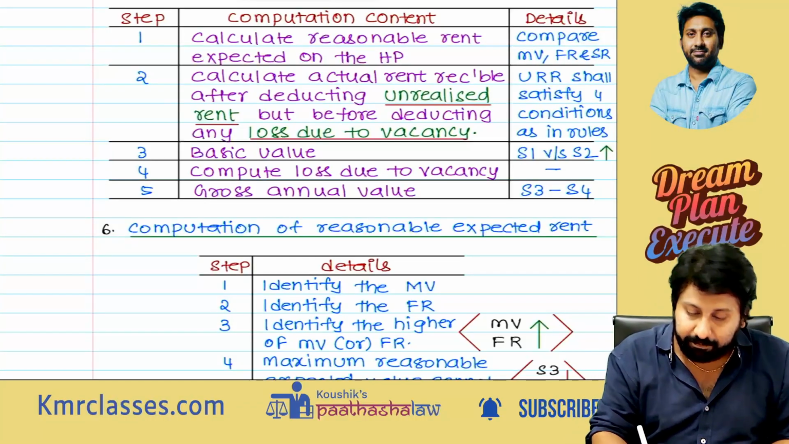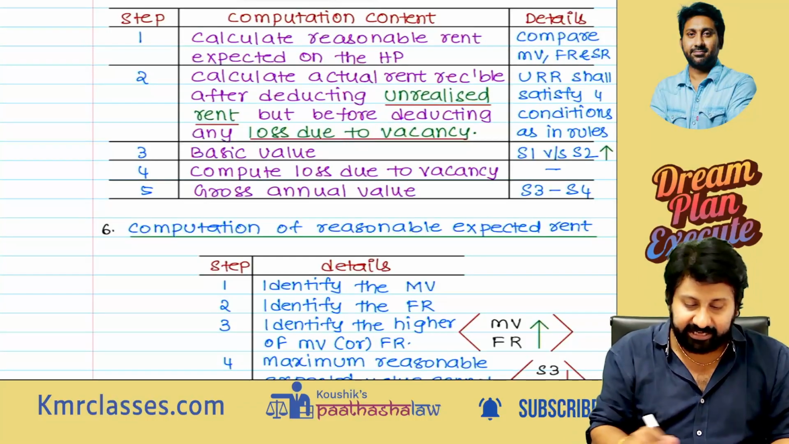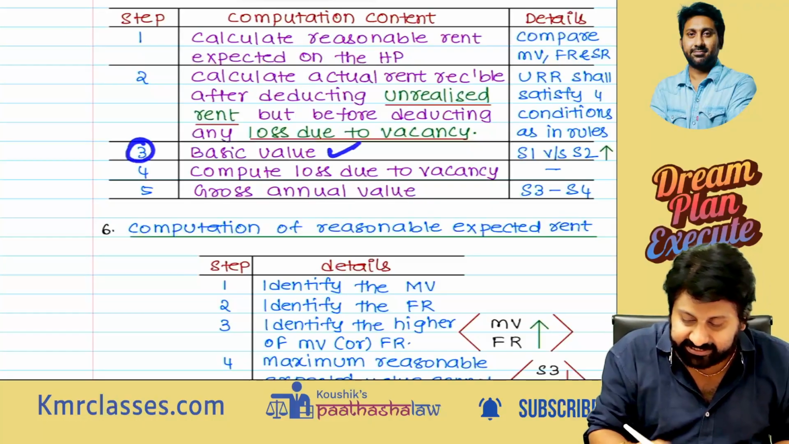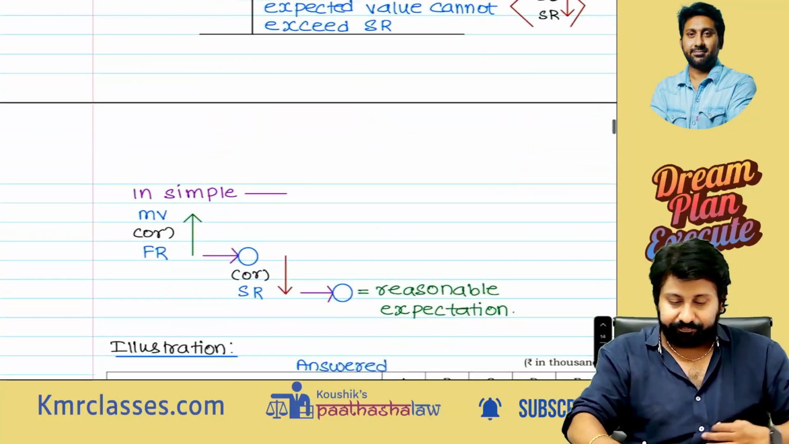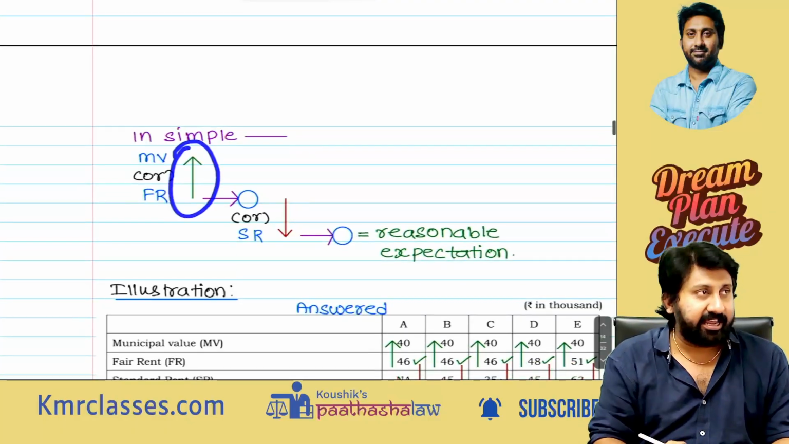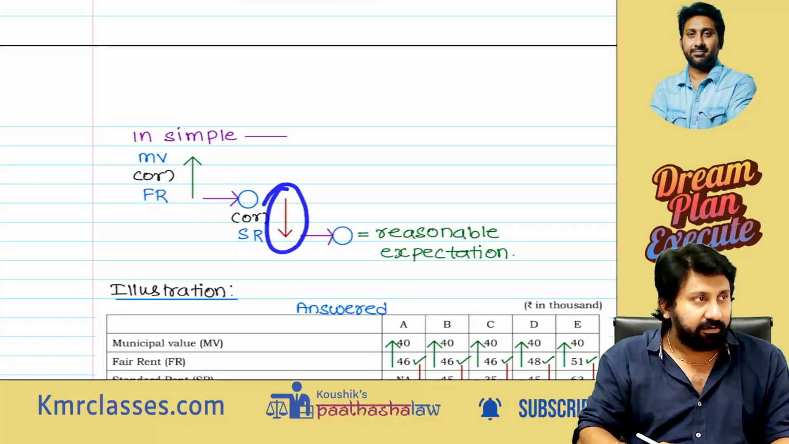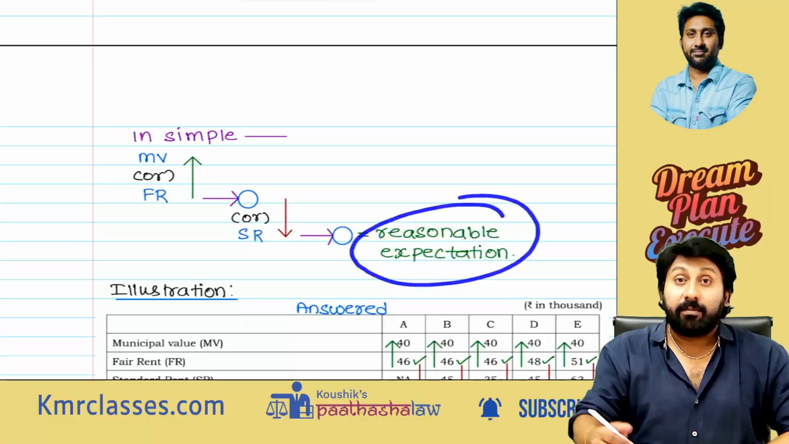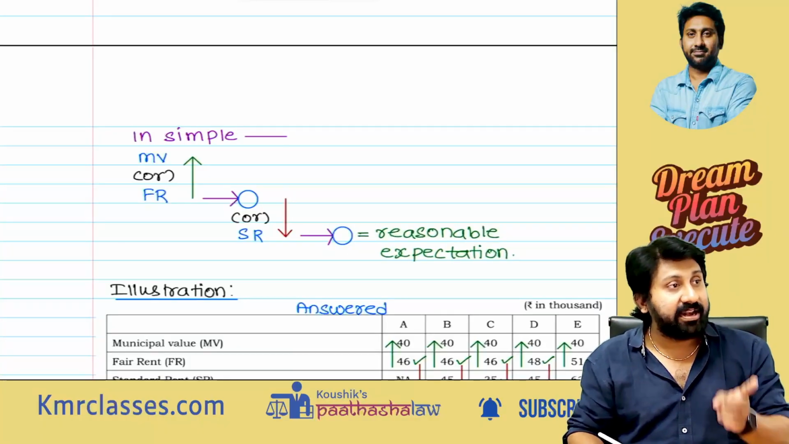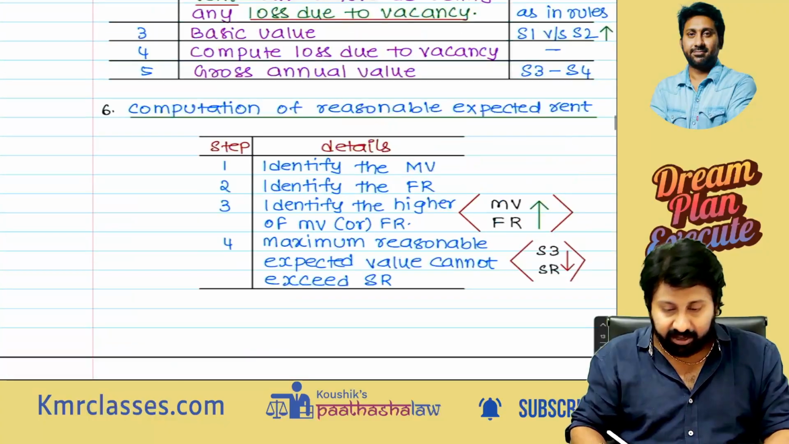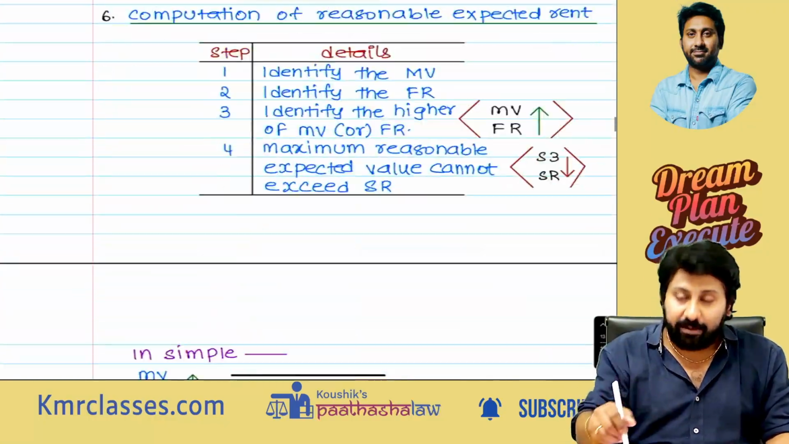Okay. But before deducting loss due to vacancy, this I call the basic value. S1, S2, whichever is higher. Again, see: municipal value, fair rent, whichever is higher. Resultant and SR, whichever is lower. The reasonable expectation came. That you compare with ARR minus URR, that is, actual rent receivable minus unrealized rent. That value will come.